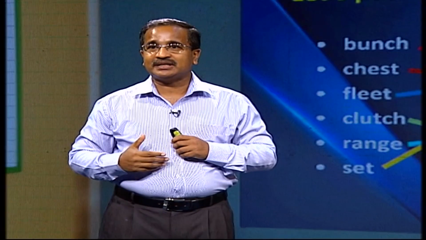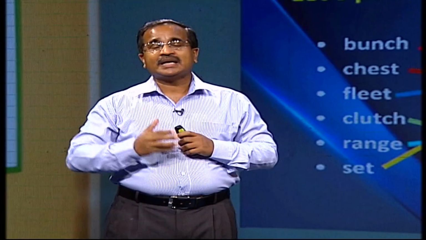Now we have come to a certain level of our lesson. The children have learned how to use collective nouns on people, collective nouns on animals, and collective nouns on objects and other things. Now let's have a look at some grammar rules. Collective nouns are generally considered as groups.